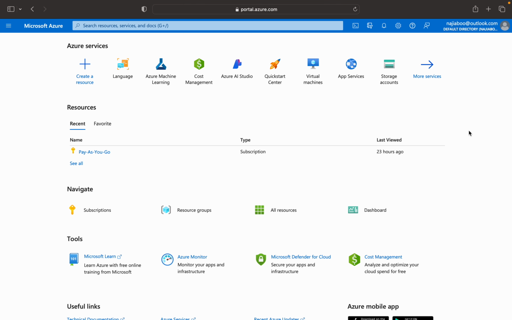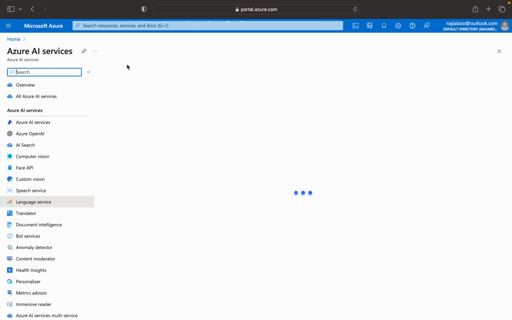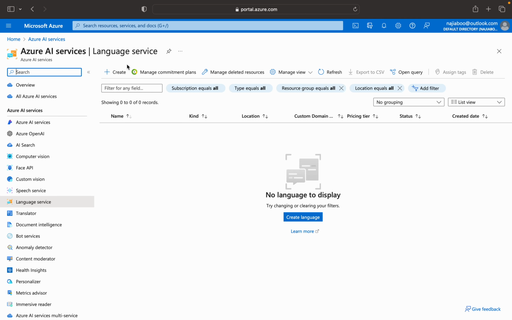So here we will see how we can create a service and how we can do the sentiment analysis of a text. For that I have created an account in Azure. Here we can search for the language service. This particular service is called a language service. Just click on the language service. Now I can create a new language service.